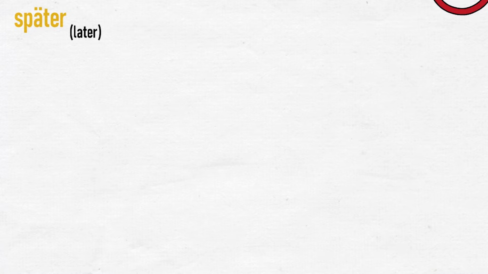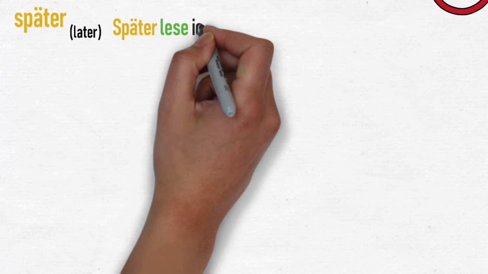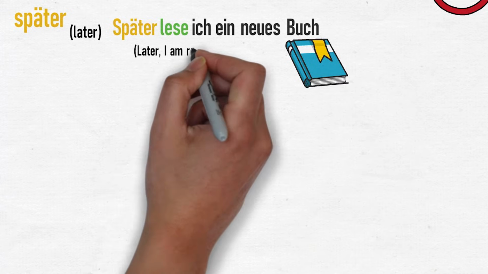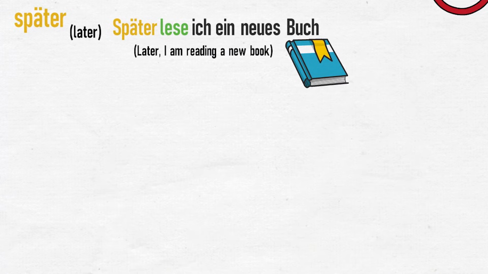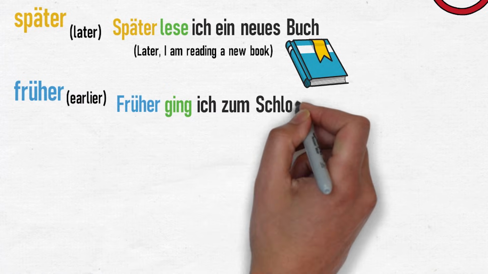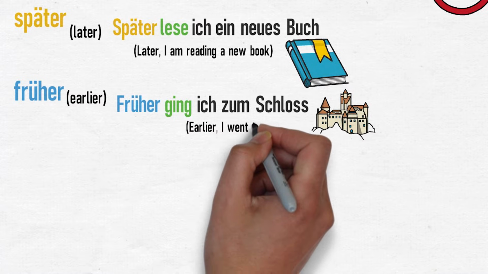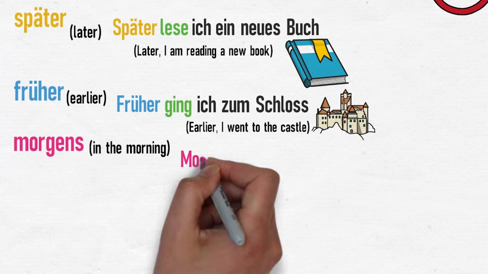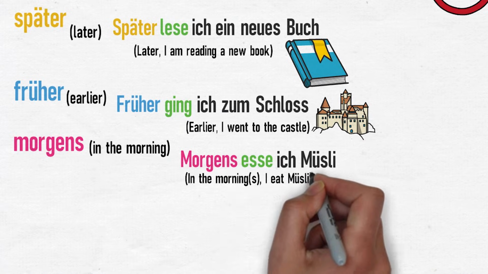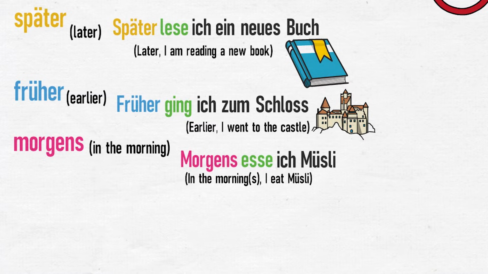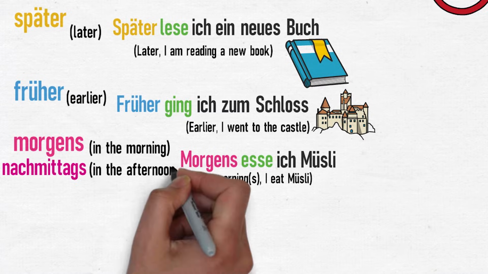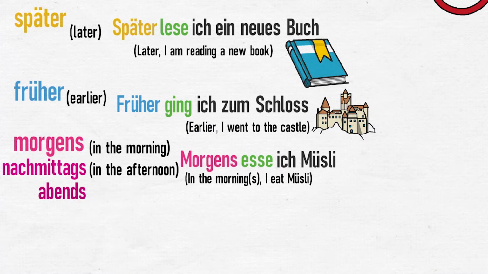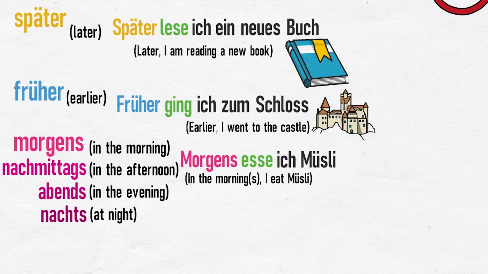Später, meaning later. For example, später lese ich ein neues Buch. Later, I am reading a new book. Früher, meaning earlier. For example, früher ging ich zum Schloss. Earlier, I went to the castle. Morgens, meaning in the morning. For example, morgens esse ich Müsli. In the mornings, I eat muesli. The words nachmittags, in the afternoon, abends, in the evening, and nachts, at night, will work exactly the same way as morgens.